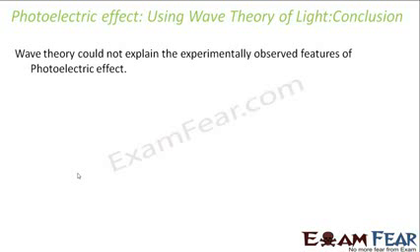So that means there has to be some aspect of radiation which will be able to explain the photoelectric effect as well. So there came a twist in the story. Earlier Newton told light is of particle nature. Later many scientists came up, they did so many experiments, and then they told it is not of particle nature, it is of wave nature. Now there was a question mark on wave nature, because wave nature was not able to explain this phenomenon of photoelectric effect. So now came back the particle nature of light.